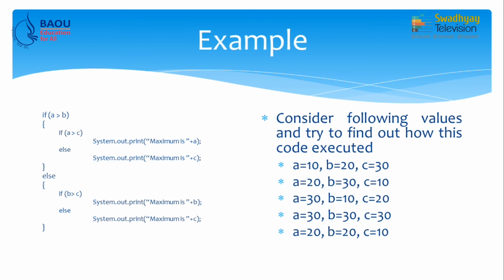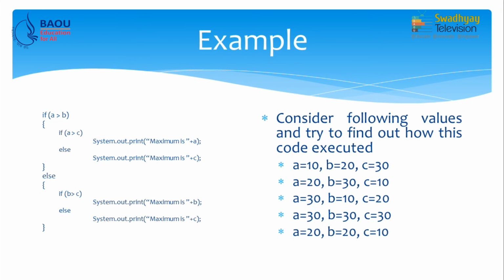And what if the else part is executed? Now, b is greater than a and b is not greater than c. What does it mean? It means c is the maximum. So, in else we write down maximum is c. Now, this is a little bit difficult to understand, but still in some cases we require these nested if statements.